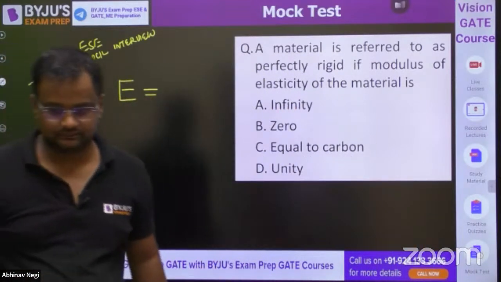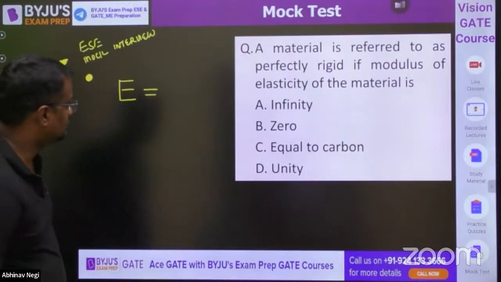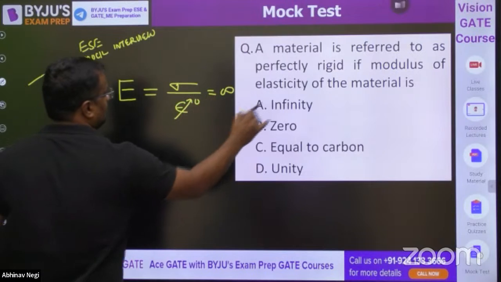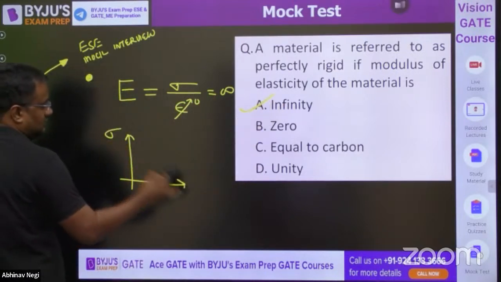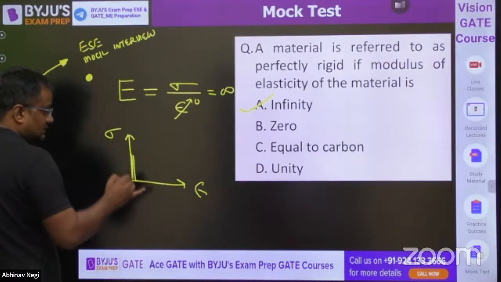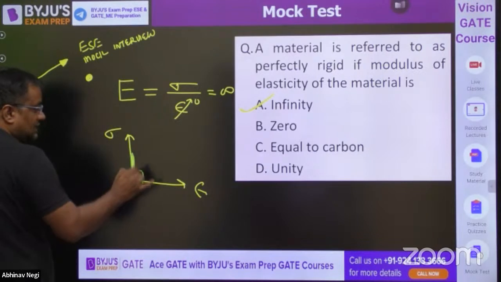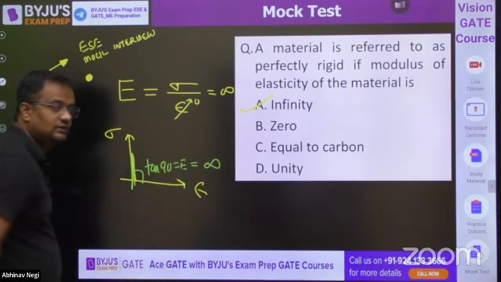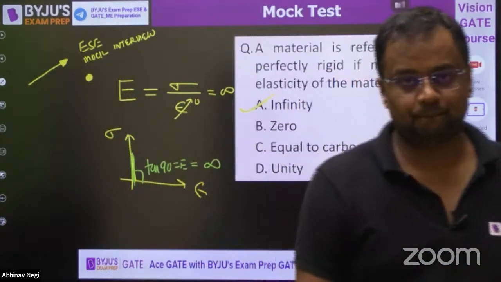Can you please tell me? Young's modulus: for a rigid body, strain is 0, so the modulus is infinite. Also draw the stress-strain curve. The stress-strain curve is like this, with no strain. So tan 90 is equal to Young's modulus, which is equal to infinity. Got it?